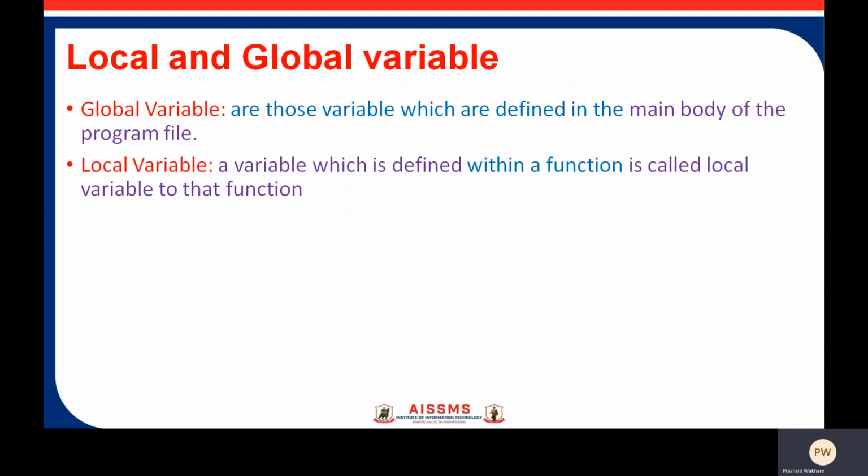So guys, see here the slide, local and the global variable. So first see the global variable. Global variables are those variables which are defined in the main body of the program file. Means you can access this variable throughout the program. Means they are visible throughout the program file.